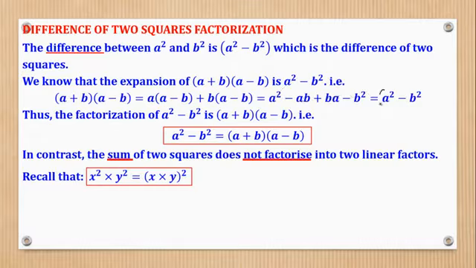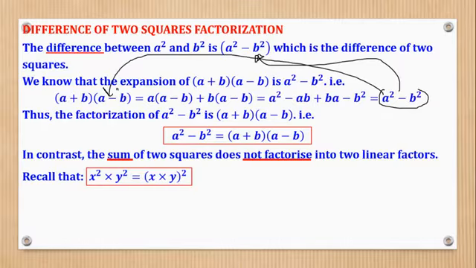So you have come up with an expression similar to this, which is called difference of two squares. But where has it come from? It has come from this. Meaning that is the concept behind factorizing difference of two squares.